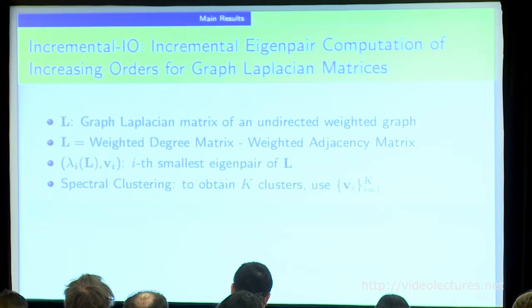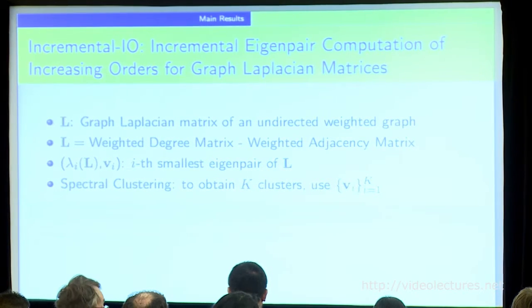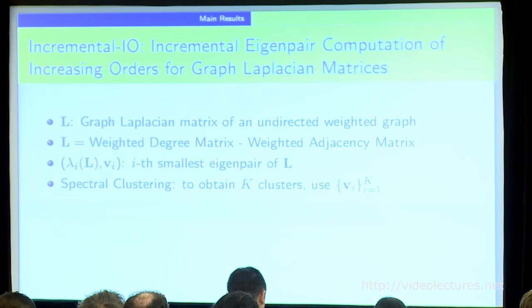Based on these motivations, we would like to have a nice incremental eigenpair computation method that can enable us to do fast and efficient eigenvalue computations. Particularly, we will focus on graph Laplacian matrices, because graph Laplacian matrices are related to a lot of graph problems. For example, the smallest eigenvectors are known to be the solution of the relaxed graph cut problems.